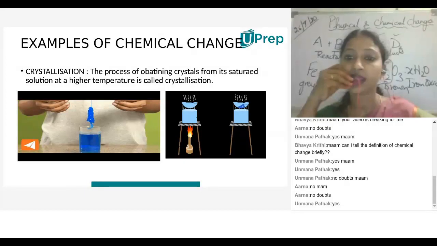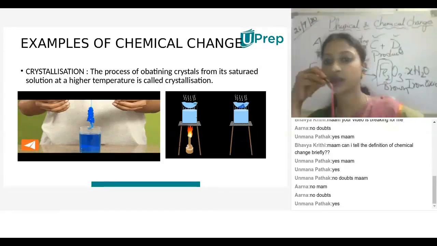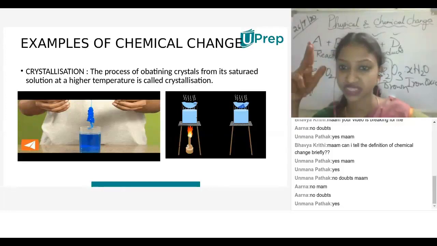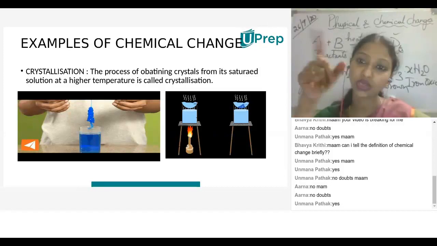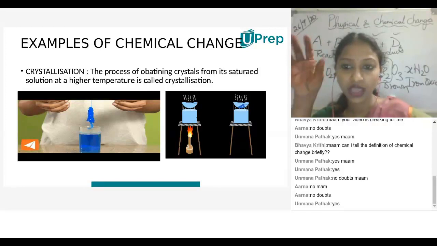Children, here I have given examples of changes. This heading, crystallization, comes under physical change. I have given two examples, one for chemical and one for physical change. Here crystallization is a physical change. When it becomes a chemical change, I'll explain in the next coming session with a new module. Crystallization is a physical change.